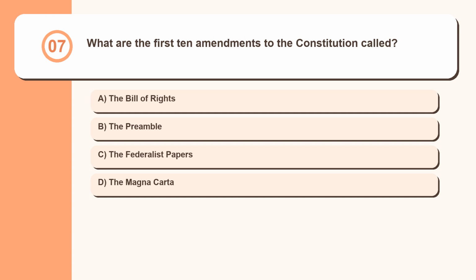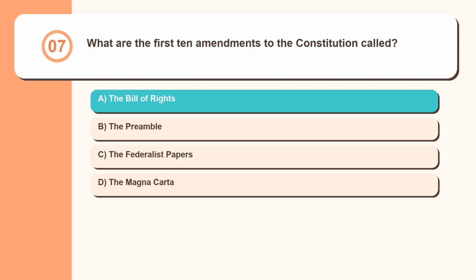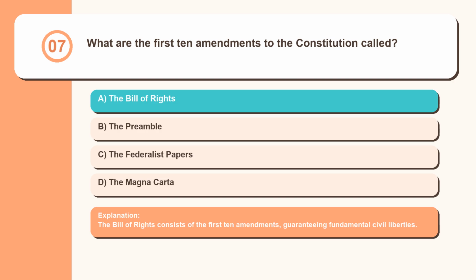Question 7. What are the first 10 amendments to the Constitution called? The Bill of Rights, the Preamble, the Federalist Papers, the Magna Carta. The Bill of Rights consists of the first 10 amendments, guaranteeing fundamental civil liberties.